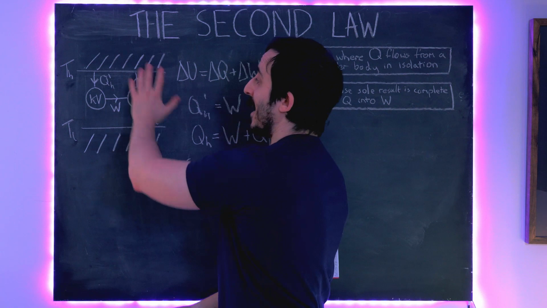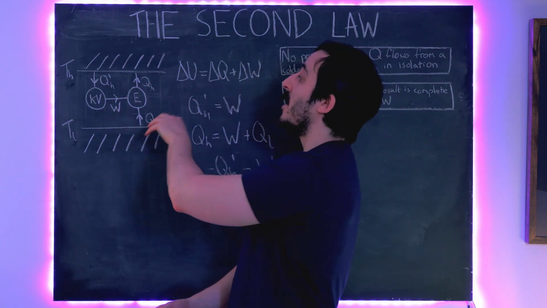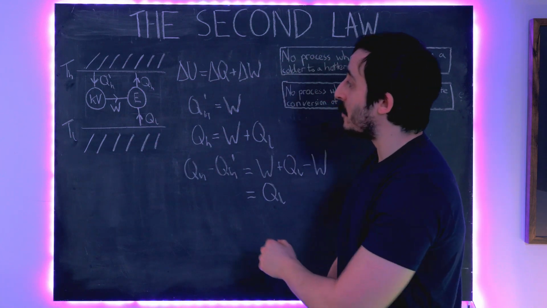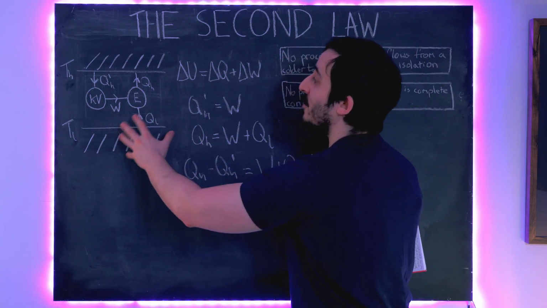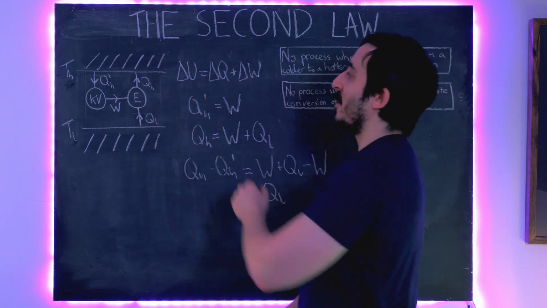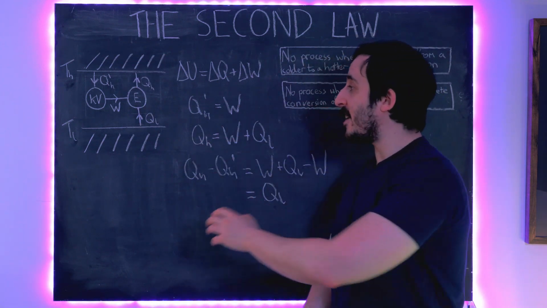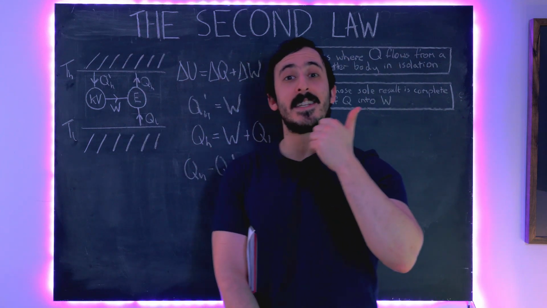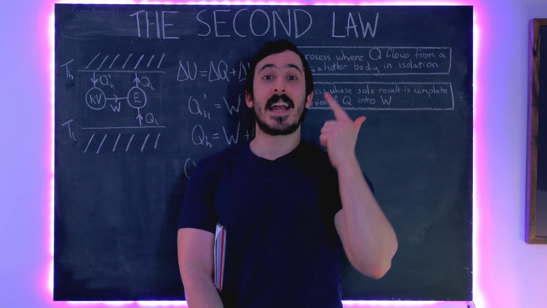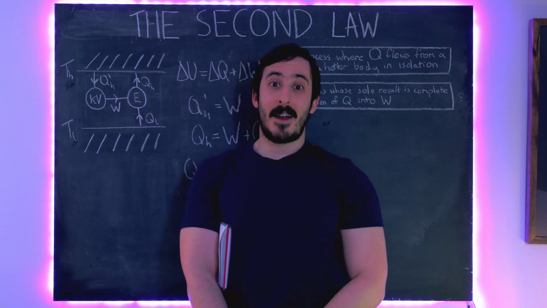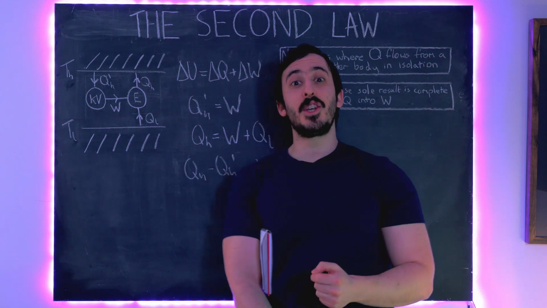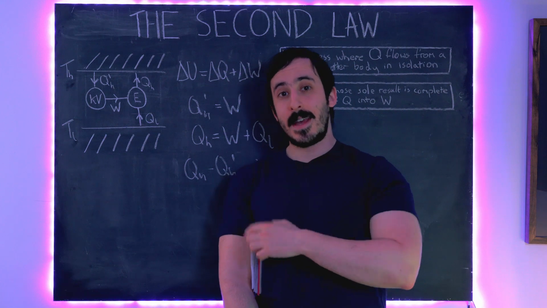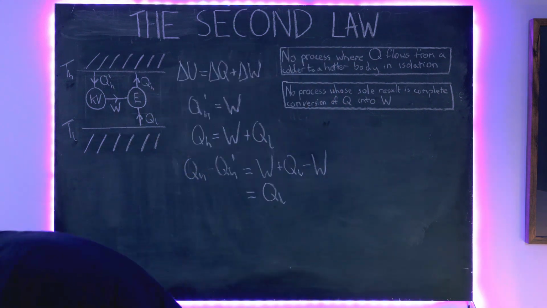This system is in isolation. We are not putting in work from an external agent into this system, and the net effect of this system is to transfer heat QL out of the cold reservoir and eject it into the hot reservoir. We have transferred heat from a colder to a hotter body, and we have done it in isolation. By violating Kelvin, we have violated Clausius. Right, so now all that's left to do is prove that if we violate Clausius, we also violate Kelvin. And let me clear some space and then we'll do that.